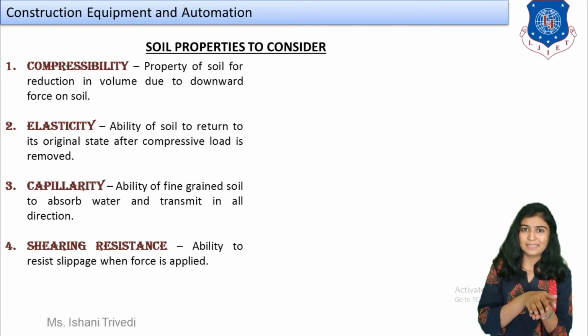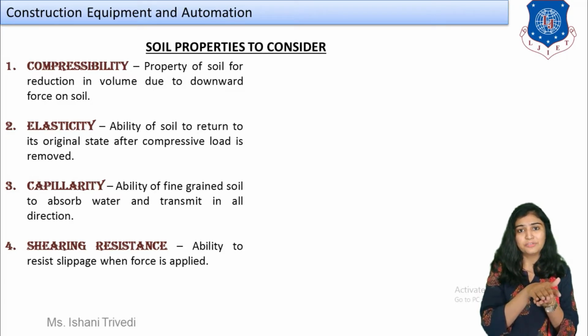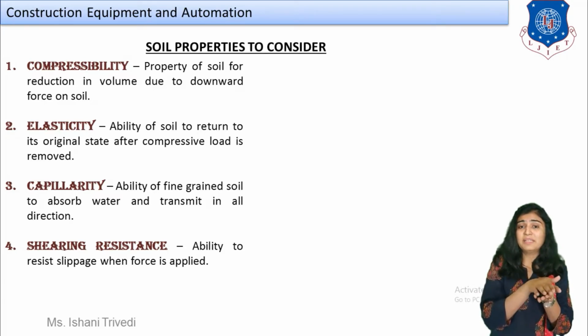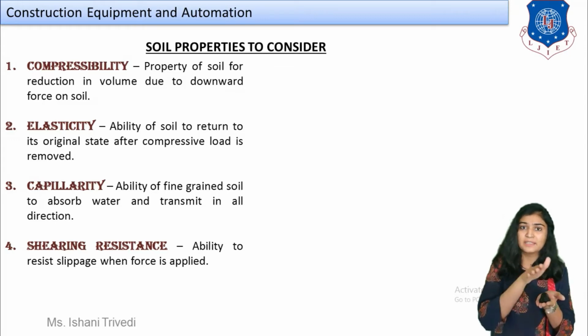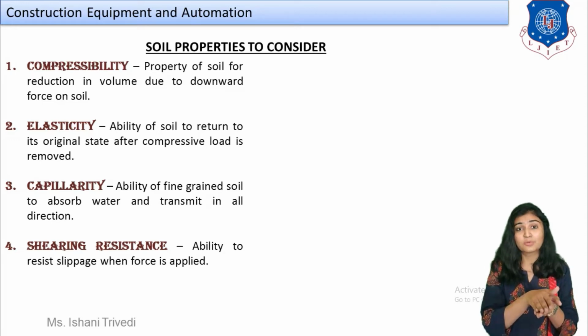Next we have is elasticity. You know this property. This is generally observed in the clayey soil, right? Elasticity means when the vehicle will move, when the locomotive or the equipment will move on the soil, it will undergo elastic deformation, and its ability to return back to its original state partially or fully is elasticity. Next we have is capillarity. It is related to the capillary pores, the water holding capacity of the soil.